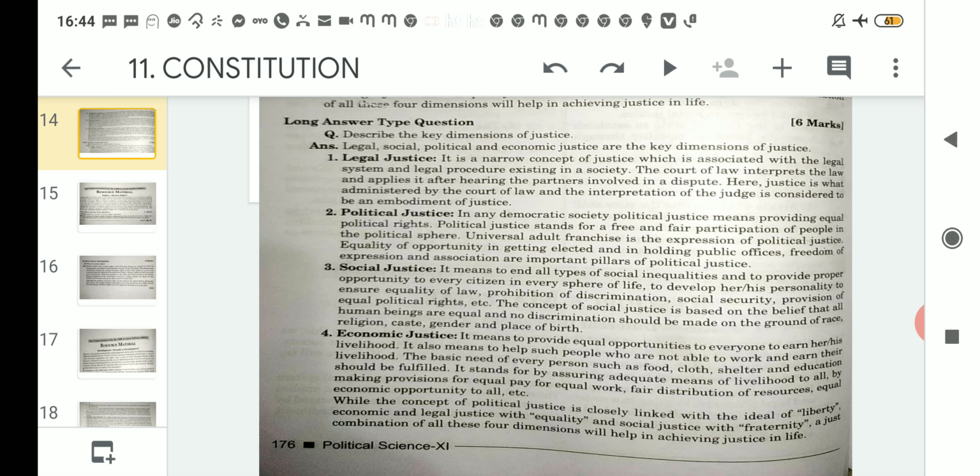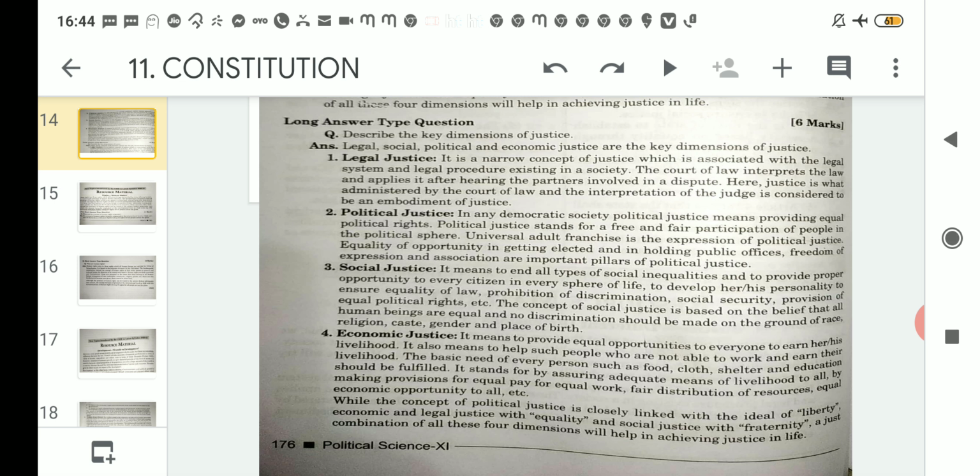While the concept of political justice is linked with the ideal of liberty, economic and legal justice with equality and social justice with fraternity, a just combination of all these four dimensions will help in achieving justice in life. So as a whole, in the concluding part, it is believed that political justice is closely linked with the ideal of liberty, economic and legal justice is related to equality, and social justice is related to fraternity.